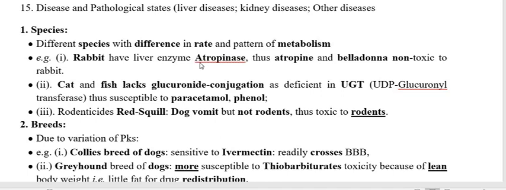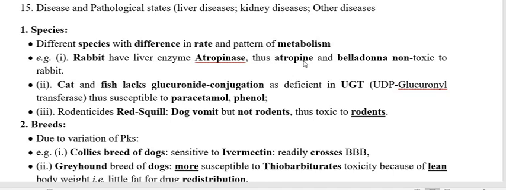How? Because this atropinase is going to destroy the atropine. So if the atropine gets destroyed, how is the atropine going to produce the action? How is the belladonna going to produce the toxicity? Atropine is going to produce the toxicity. So what is the function of this atropine? Atropine is a muscarinic blocker. So if atropinase is there, atropine gets destroyed. So how is this atropine going to block the muscarinic receptor? So there is no toxicity.